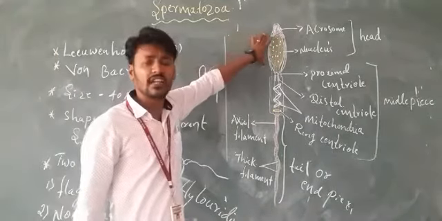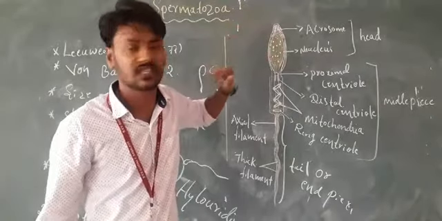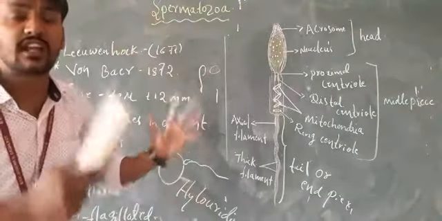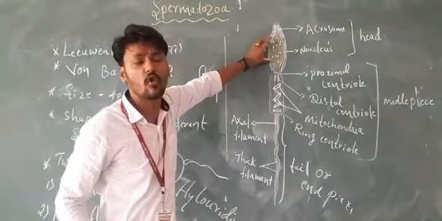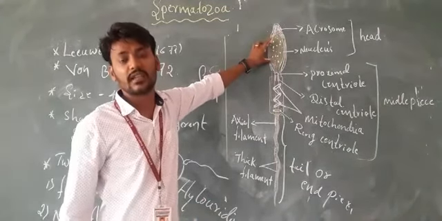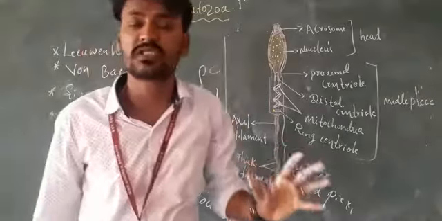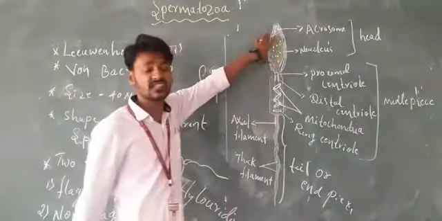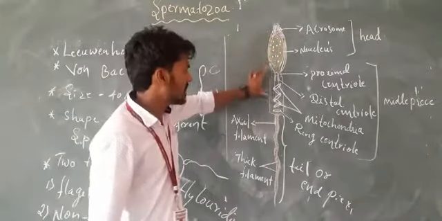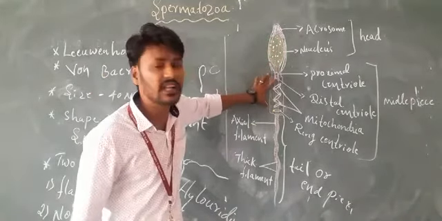The head part contains only the acrosome and the nucleus. The nucleus is enlarged and condensed, containing the haploid number of chromosomes. This is the head region of the sperm. Another very important part is the middle piece.